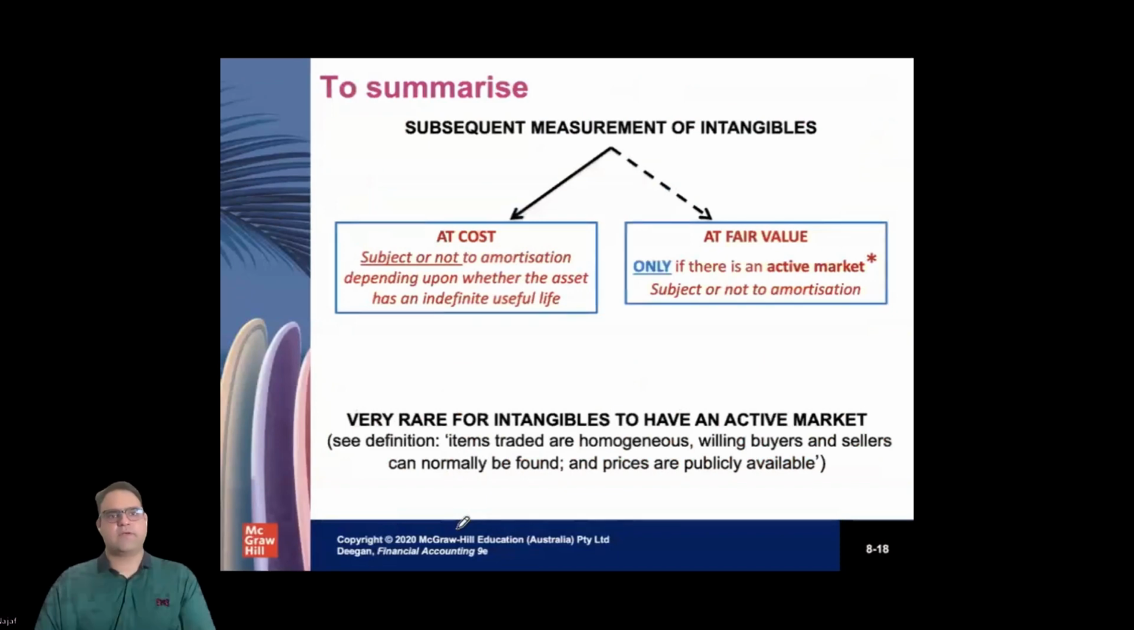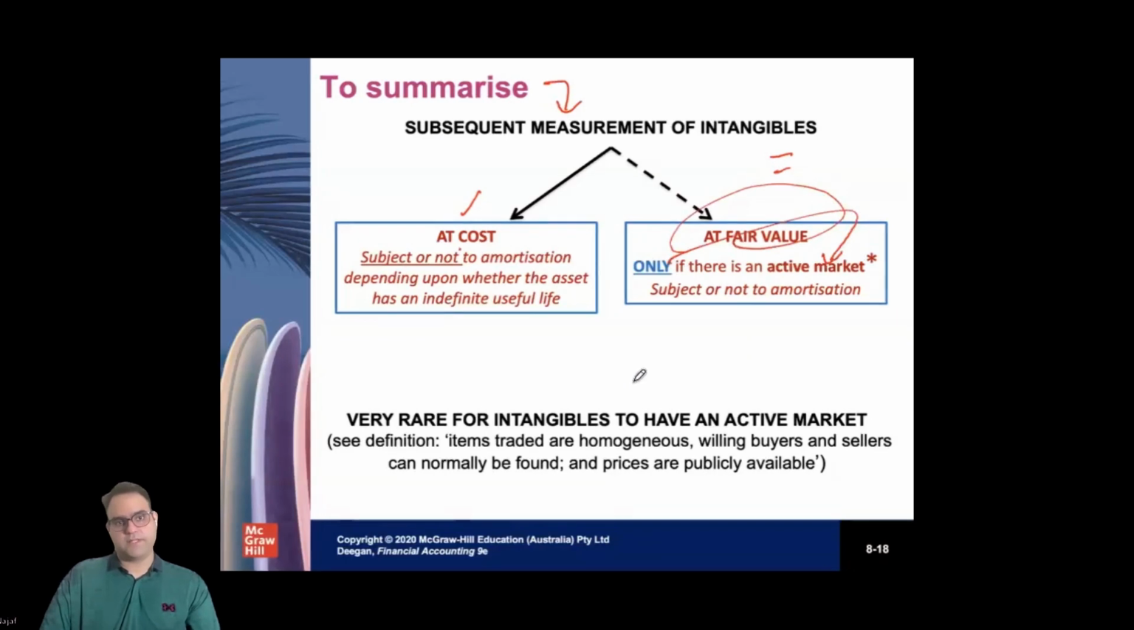A little bit of summary about the revaluation. Subsequent measurement of the intangible can happen at fair market value if we believe there is an active market available for the asset. Or we can measure it at cost, but the condition is very clear: it is subject to amortization, and amortization is subject to the useful life. If the useful life is definite, then we can do the amortization. If it is indefinite, there is no amortization. This condition applies in the subsequent measurement of intangibles.